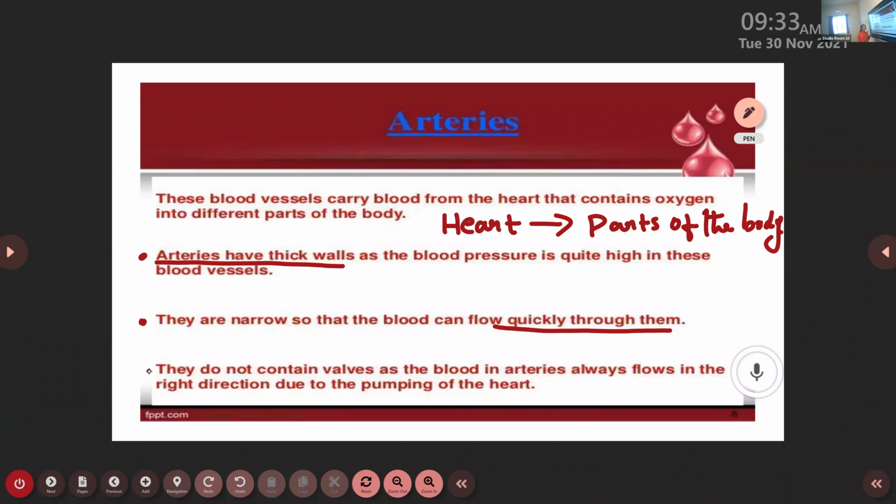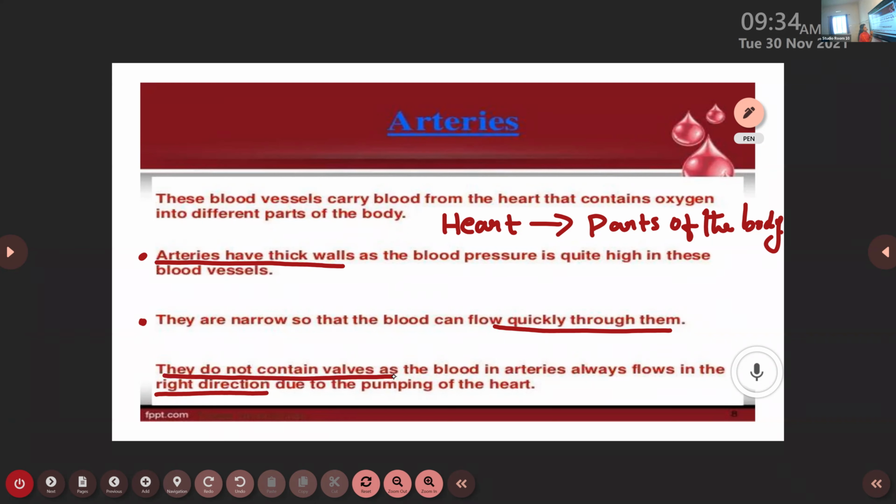They do not contain valves, as the blood in arteries always flows in the right direction due to the pumping of the heart. This point may be more clear whenever we discuss the part related to the heart. So here you just copy down this point. Arteries do not contain valves because blood in arteries always flows in which direction? It always flows in the right direction due to the pumping of the heart. During the discussion of the next part of the circulatory system, the heart, we can discuss this point in detail.